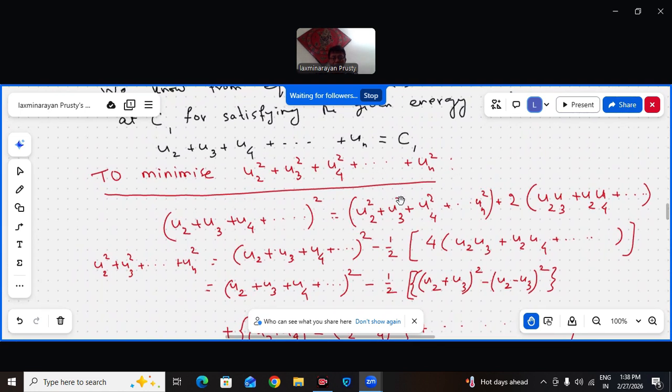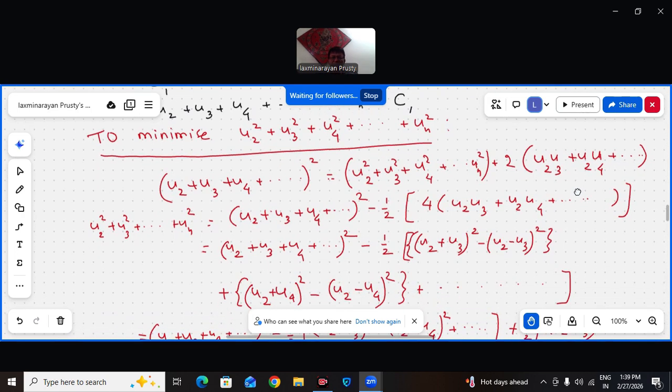This is a very important one. Just look at this. U2 plus U3 plus U4 up to UN, whole square, is U2 square plus U3 square plus U4 square up to UN square plus 2 into all those cross terms: U2 U3, U2 U4, U2 U5, U3 U5, U3 U4, like this it will go on.